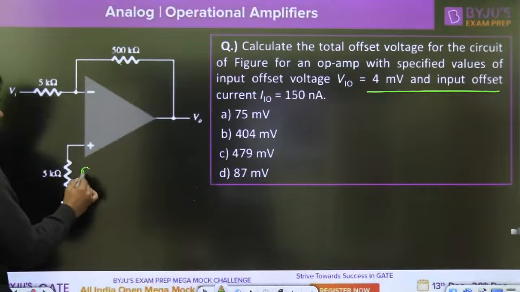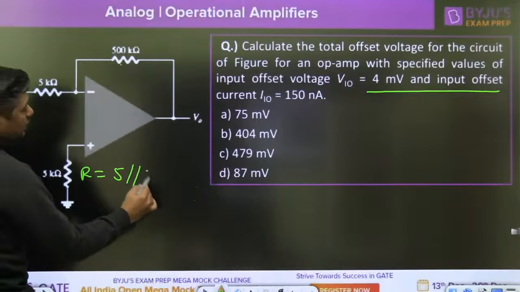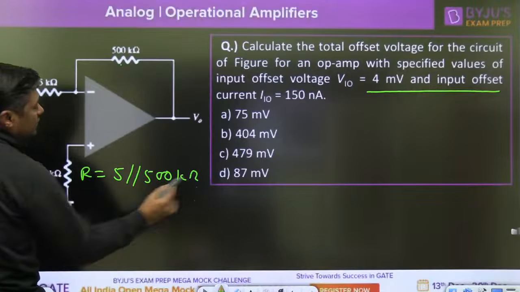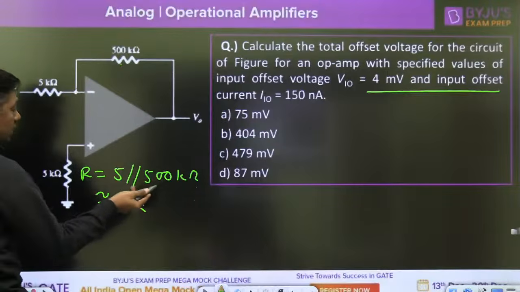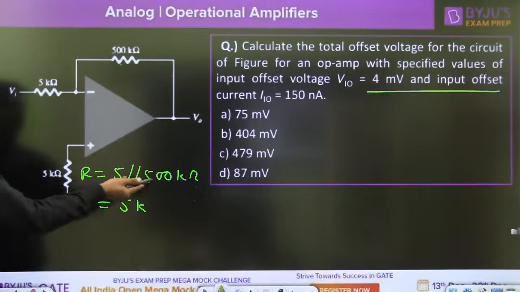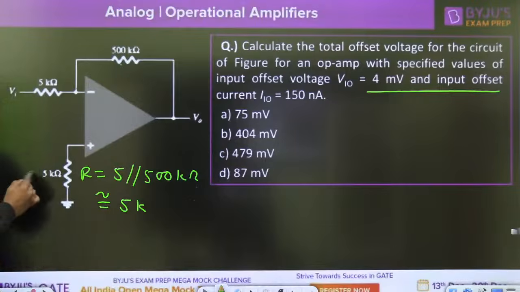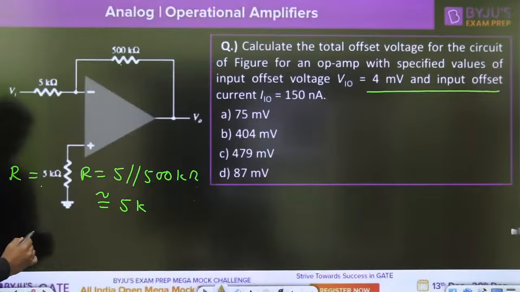Tell me: 5 kilo ohm parallel with 500 kilo ohm. So what is the nearly value? 5 kilo ohm. 500 kilo ohm is too high. So 5 parallel with 500 is nearly equal to what? 5 kilo ohm. So already a 5 kilo ohm resistor is connected here to reduce the effect of what? The effect of input bias current.